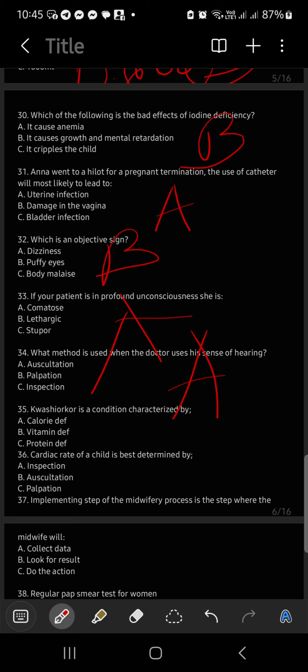Yes. Kasi ang kwashiorkor is a deficiency of protein, right? Yes, correct. So, ano makikita mo doon sa patient na may kwashiorkor? First, may swelling, may muscle wasting, may poor growth and retardation, and increased risk of infection. Okay? On the other hand, iba rin yung deficiency in calorie is called marasmus, correct?